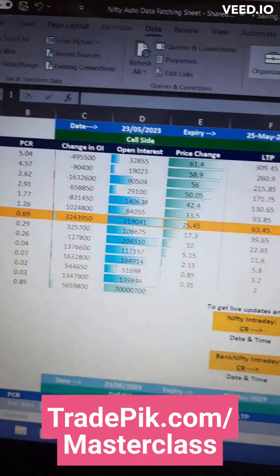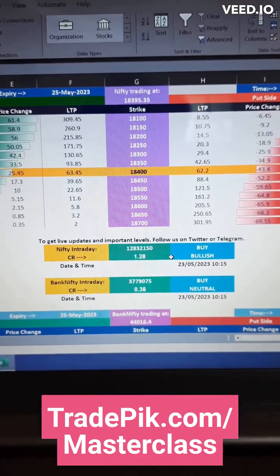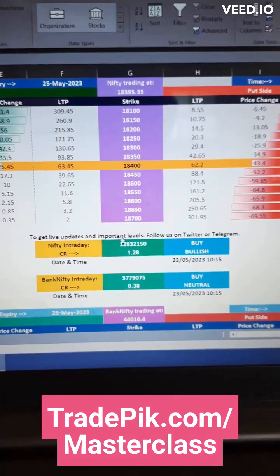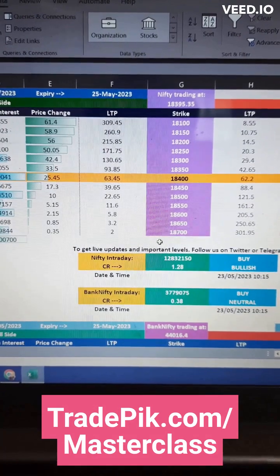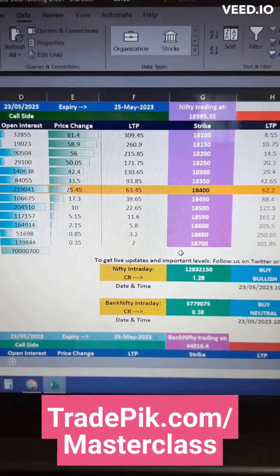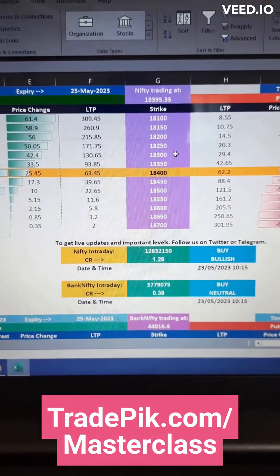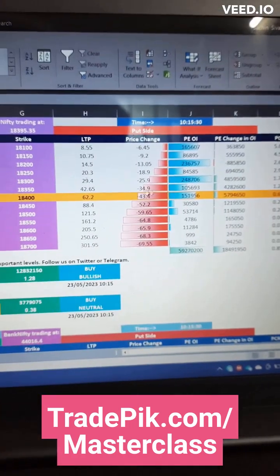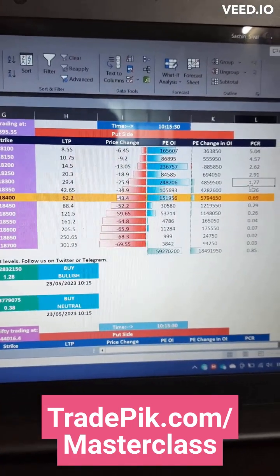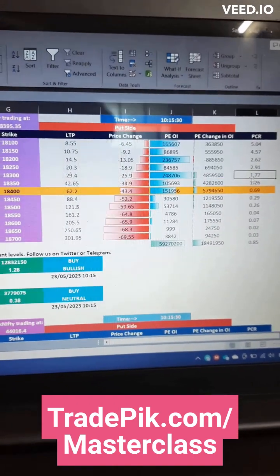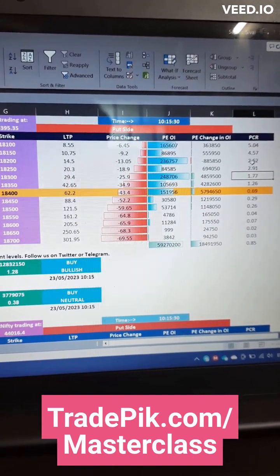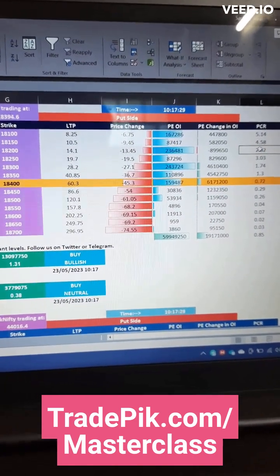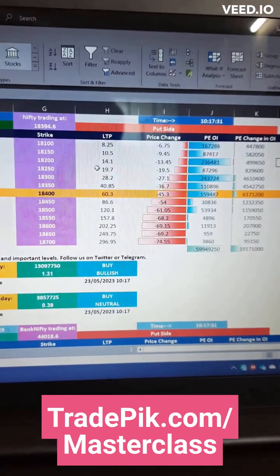Now if we look at the intraday trend, it looks completely bullish in Nifty and neutral in Bank Nifty. So when the intraday trend is bullish, we can sell put, and to sell put we can check what is the immediate support. So 18,300 is not the immediate support. PCR is 1.7, so immediate support is around 18,200. So you can sell the 18,200 put option.